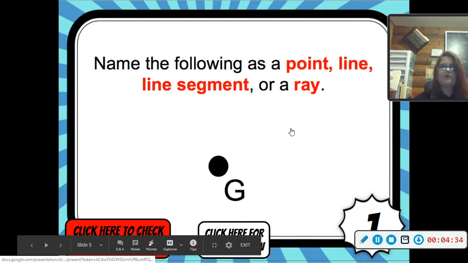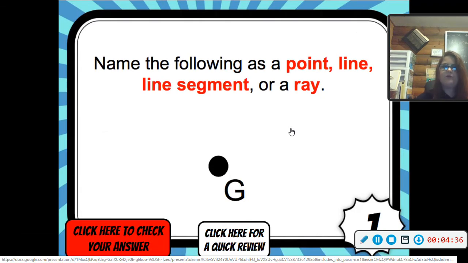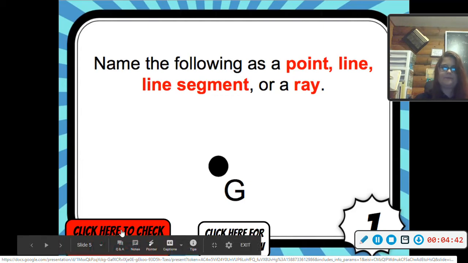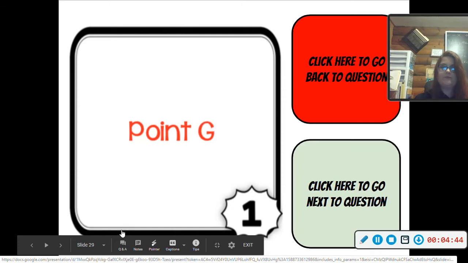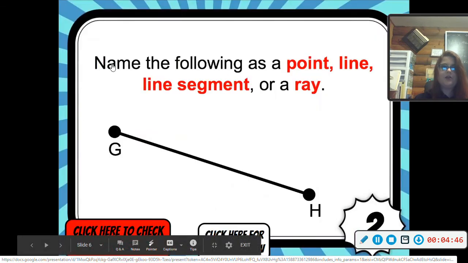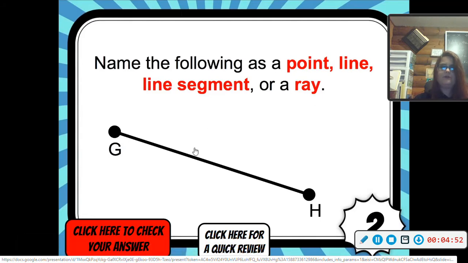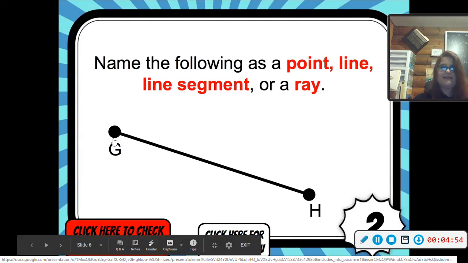Alright, so name the following as a point, line, line segment, or ray. What is it? It's a point. Name the following as a point, line, line segment, or ray. Look at this figure. This has a starting point and an ending point. This would be a line segment.